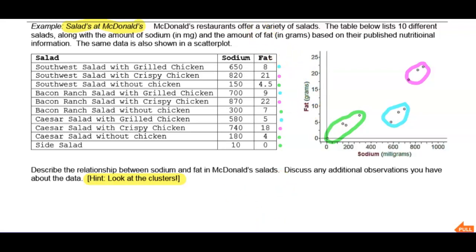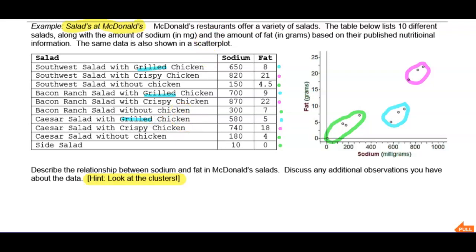Let's take a look at the blues. Okay. We've got, one's got grilled chicken. This one's got grilled chicken. And this one's got grilled chicken. Okay, so that's something common about the three, that cluster of blue dots.